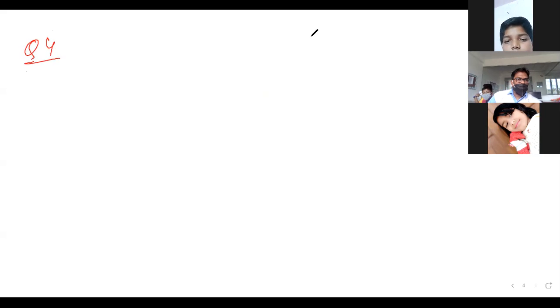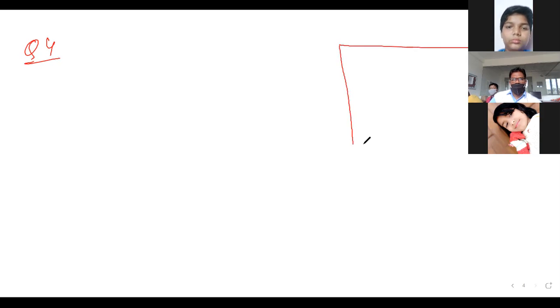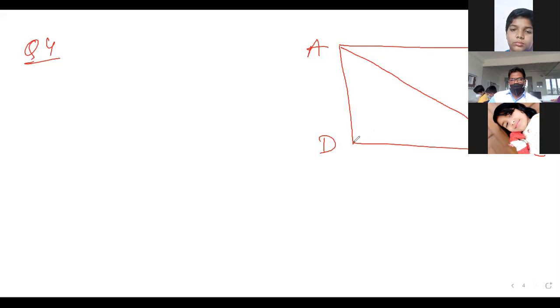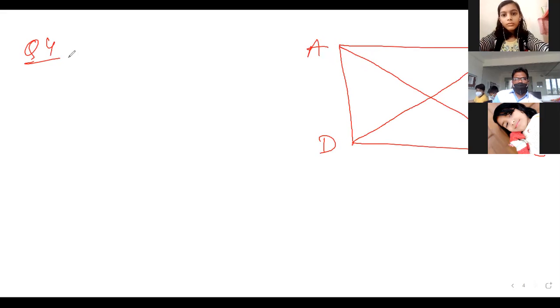So look at the fourth question. ABCD is a quadrilateral. You can draw any type of quadrilateral. This is ABCD. I'm not taking the diagrams which are given in the question. I'm just taking my own way. I am taking the diagram my own way. So, solution. How to start this one?